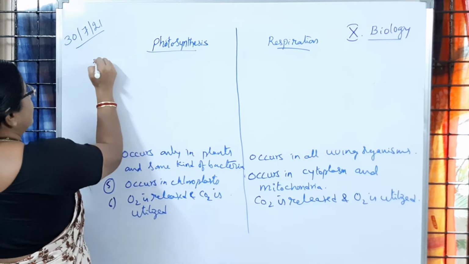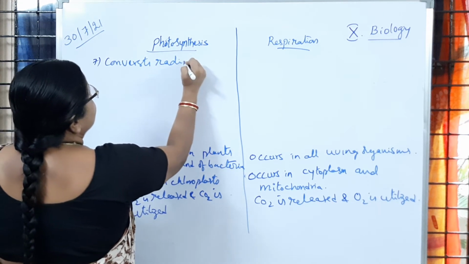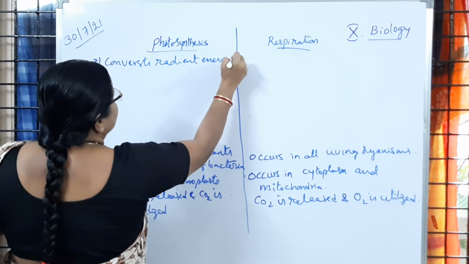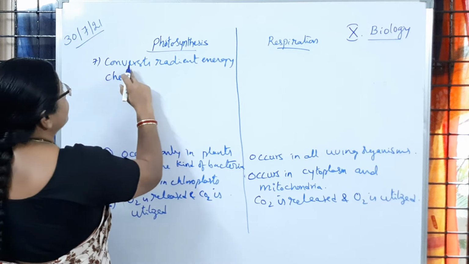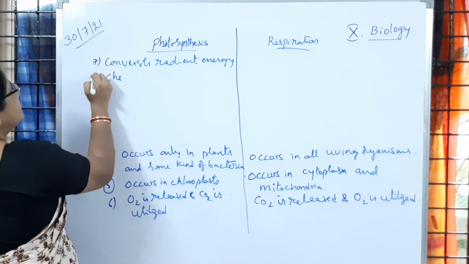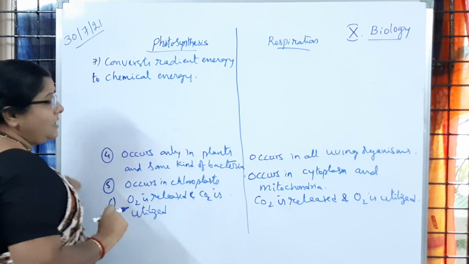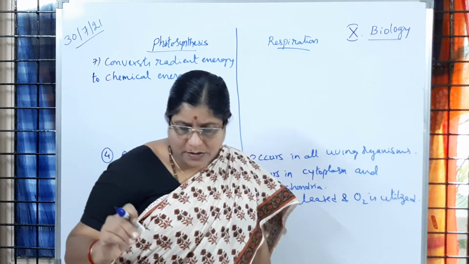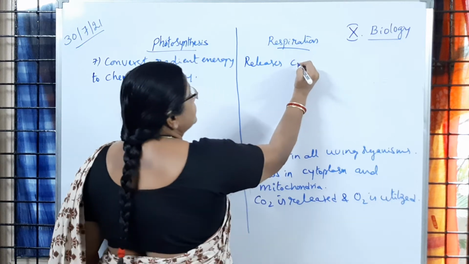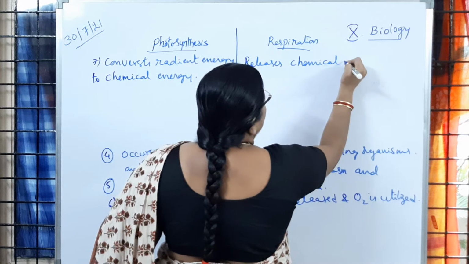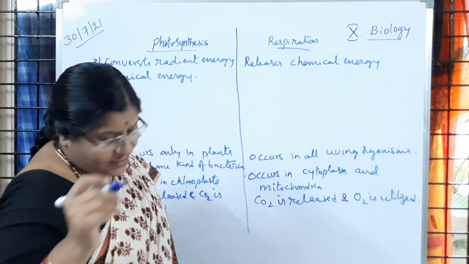Converts radiant energy. In the process of photosynthesis, radiant energy is converted to chemical energy, whereas here releases chemical energy or potential energy.